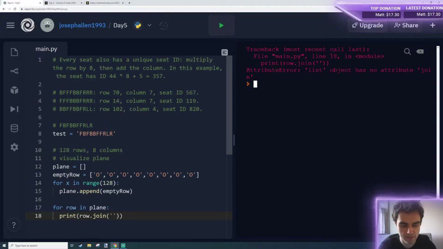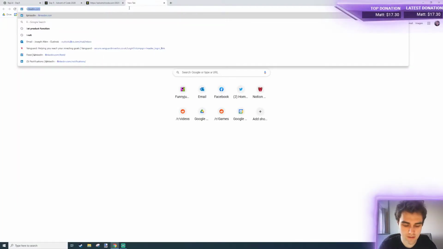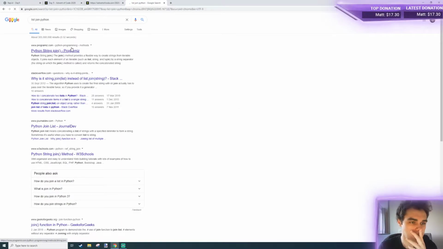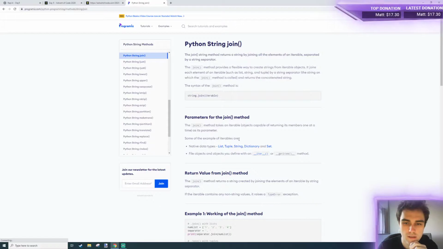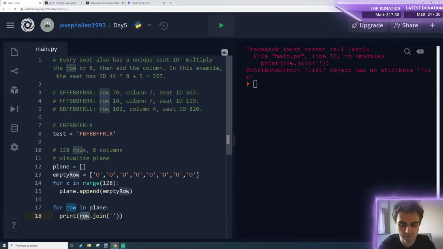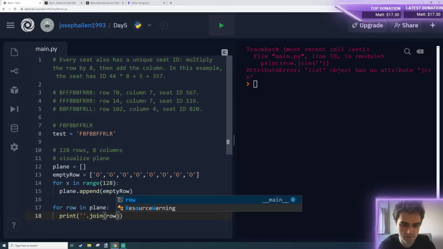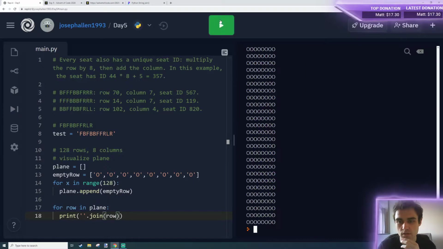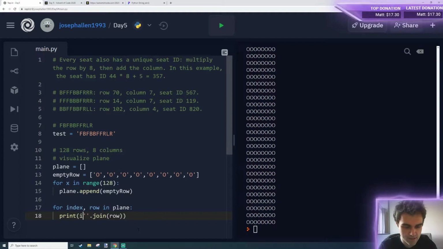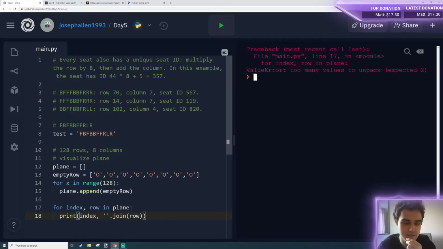Oh, this doesn't have join? I don't believe it. This join, Python. Weird. So is that a string function? String.join row. Okay, so here's our visualization of the plane. Can we get the index as well? Sorry, I'm just trying to visualize the plane for some reason. Does this work? Let's not do that for now.